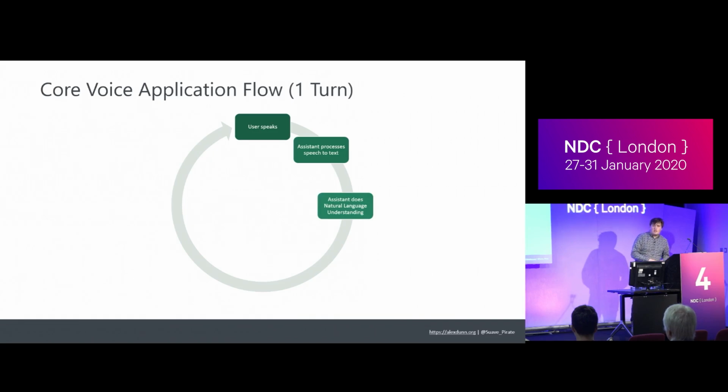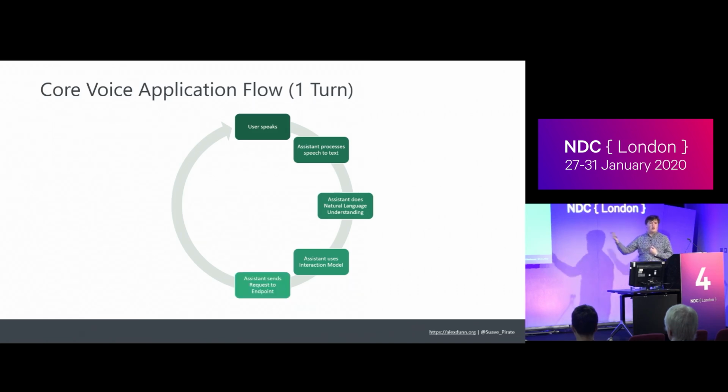The second step is that the native assistant level goes through its process of natural language understanding. This is where we start to get control over it, and I'll dive into what we have to worry about, think about, and build in order for that to work. It uses our interaction model or language model that we built to actually execute the NLU, and then it sends a request to our endpoint. That might be our Lambda, it might be our Firebase function, or it might just be an endpoint that we've built.